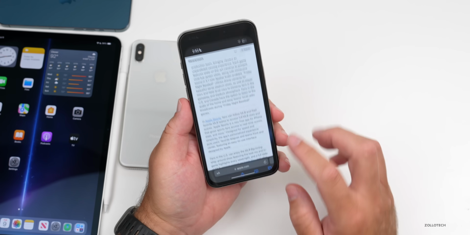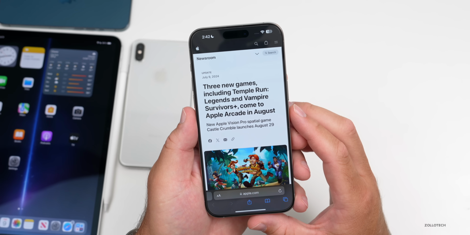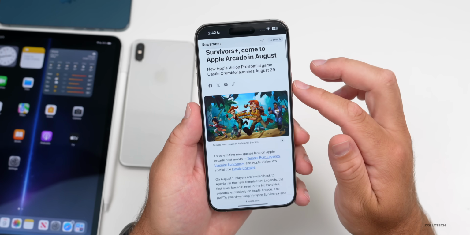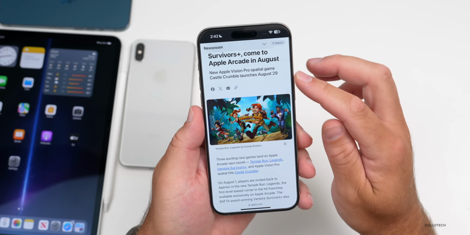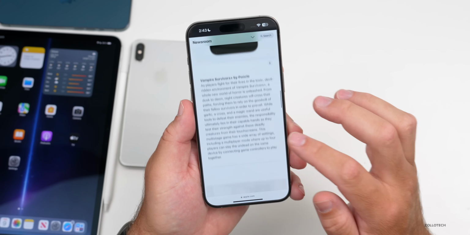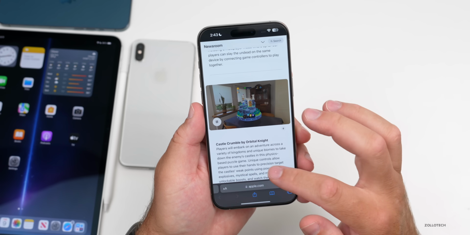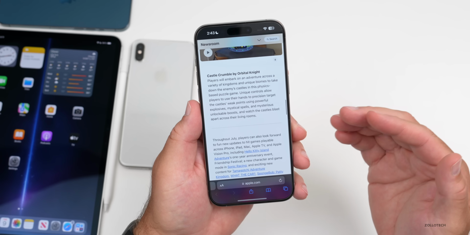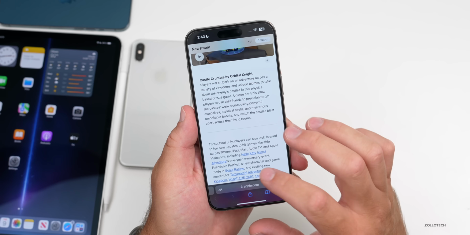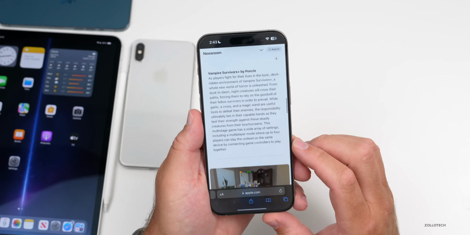Apple also announced on their newsroom today that there'll be 3 new games, including Temple Run Legends, Vampire Survivors Plus, coming to Apple Arcade in August. So if we scroll down, you'll see new Vision Pro spatial game, Castle Crumble. So I'll be sure to check that out. I've actually played that on iPad, so it'll be great to try it out on Vision Pro, and you can see it here. So I'll try that out with Vision Pro, and again, these release in August typically. But it says throughout July, players can look forward to fun new updates. So all of those are available, Sonic Racing and more. I'll link these in the description as well.